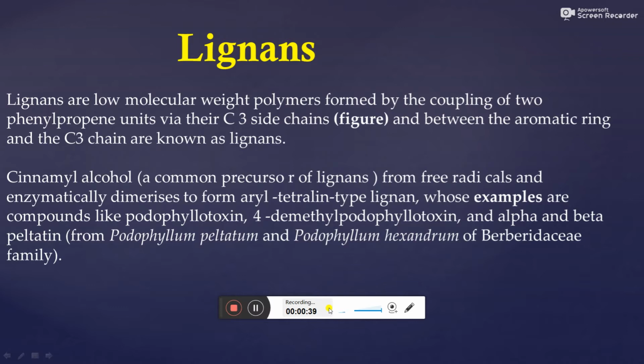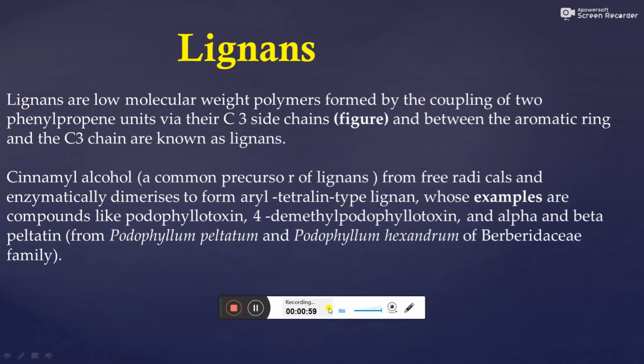Lignans are low molecular weight polymers formed by the coupling of two phenylpropene units via their C3 side chains, and between the aromatic ring and the C3 chain, they are known as lignans.